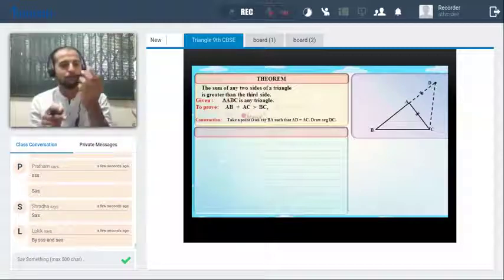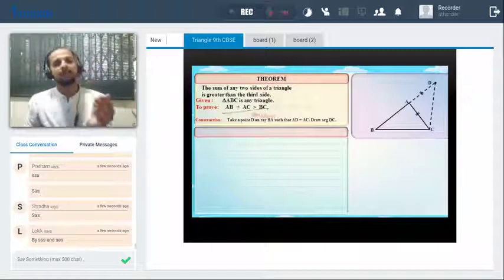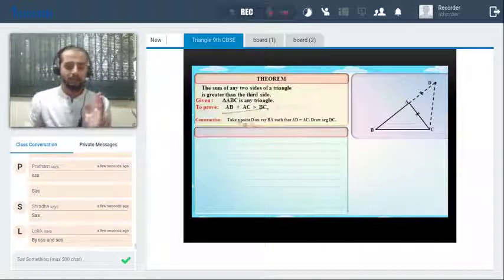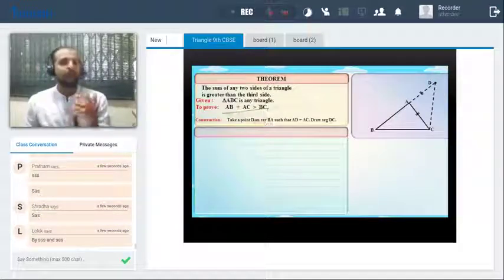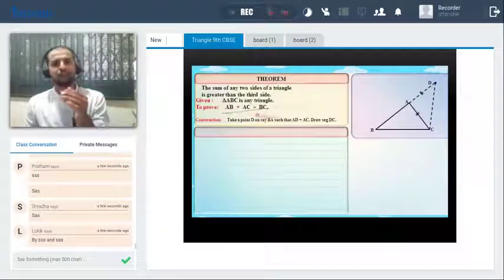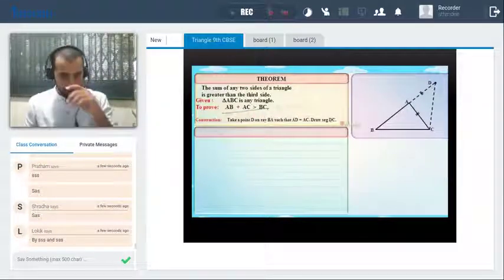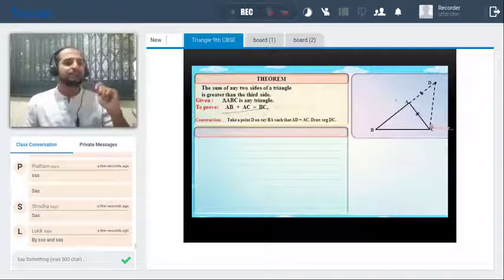अगर एक triangle form करना है, so basically this thing is required कि the sum of two sides is always greater than the third side. So I'm assuming that the given triangle ABC is any triangle, and to prove any two sides, कोई भी दो sides लो, is greater than the third side. So now I took the triangle ABC. But to prove this, we need a small construction.